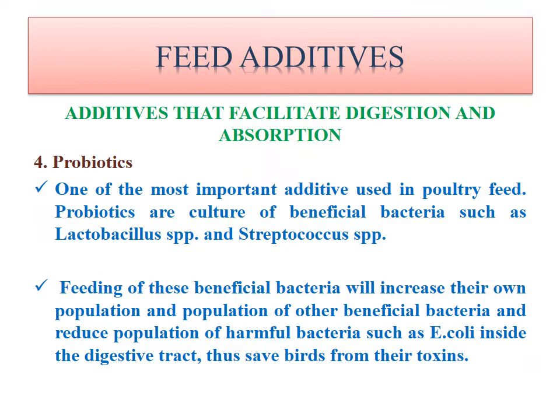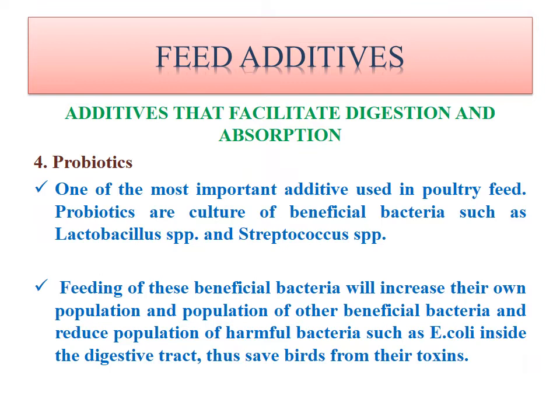Feeding of these beneficial bacteria will increase their own population and the population of other beneficial bacteria, and it will reduce the population of harmful bacteria such as Escherichia coli inside the digestive tract, and thus save birds from their toxins. Generally in the digestive tract there are two types of bacteria.